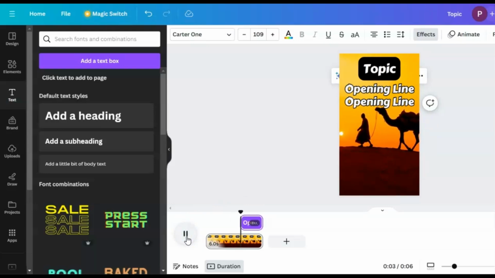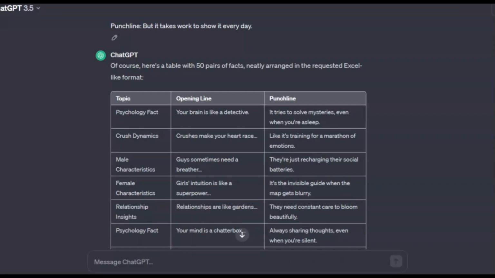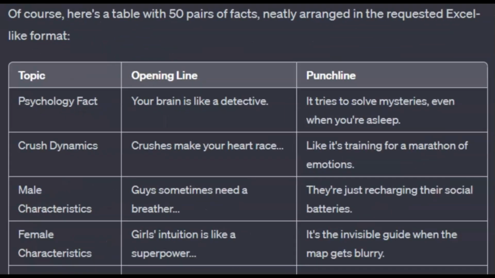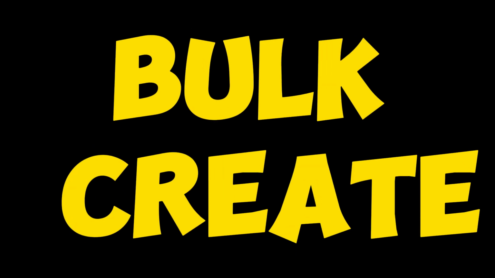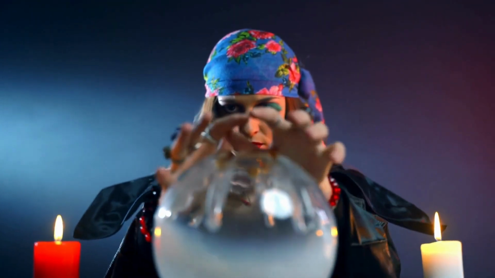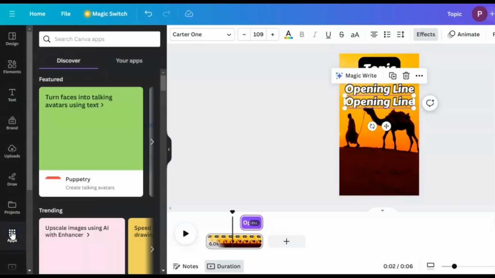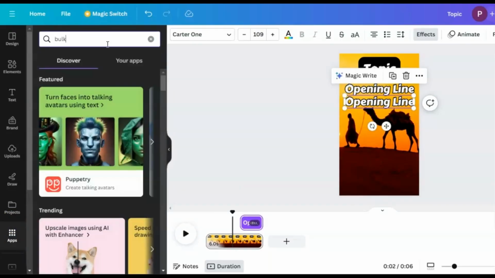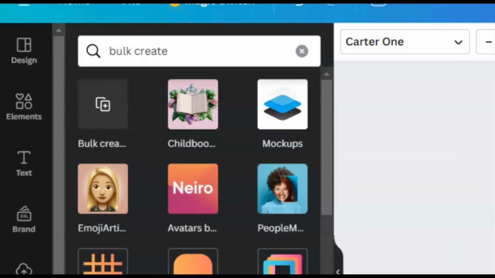Now the final step in the whole process is connecting the facts you generated using ChatGPT to the text placeholders. To do that, you will need one of Canva's many AI tools called Bulk Create. Think of it like spotting a wizard at the bottom left corner of your screen. Pure magic waiting to happen. Just head over to the bottom left and click on Apps. You'll see a lot of options. Search for Bulk Create and click on it.